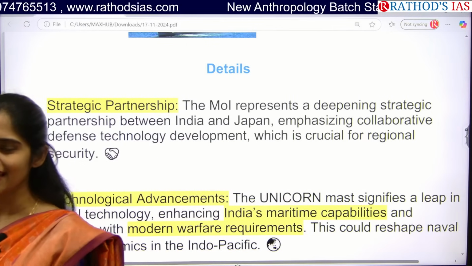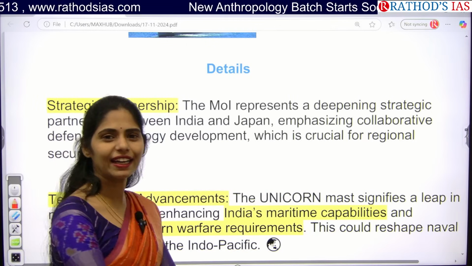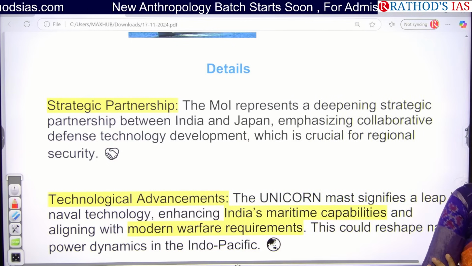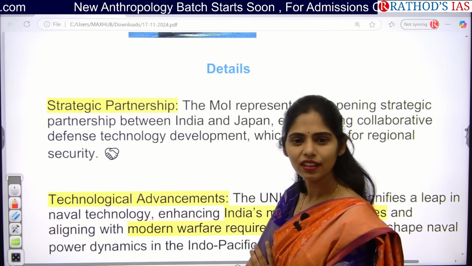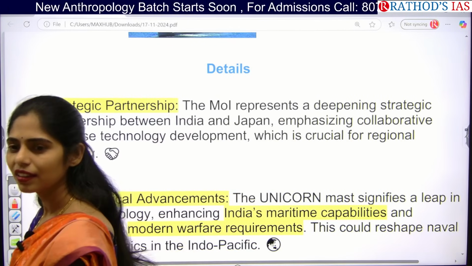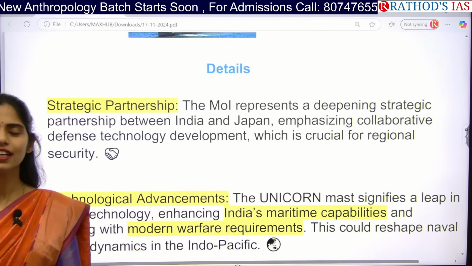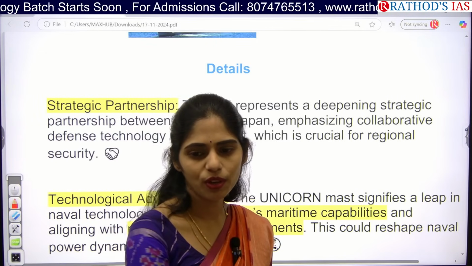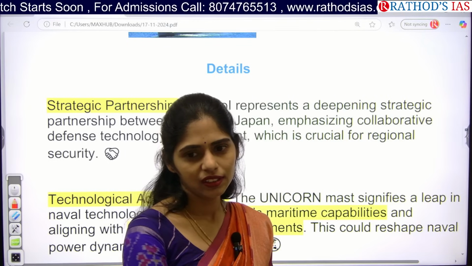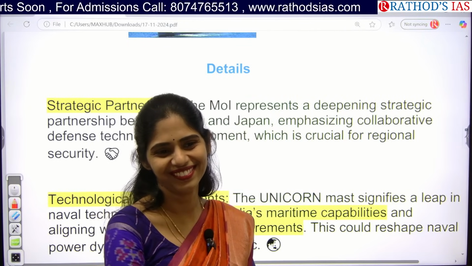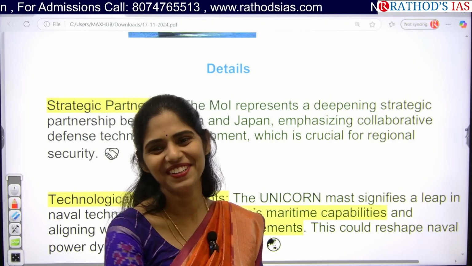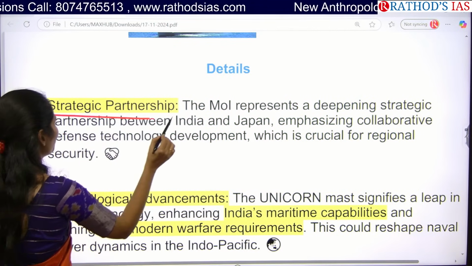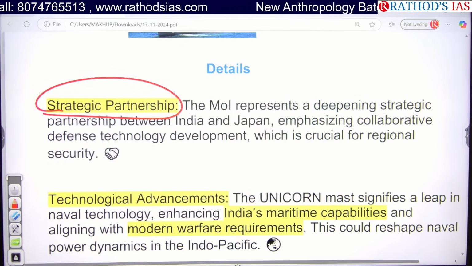Next. Can we say forex reserves? If we get that equipment directly from Japan, we have to pay in foreign currency, but now we are developing that. Next. Yes, we can make a strong defense system. Next. Come on, you can do it. Next. Actually, this is very helpful for improving the strategic partnership between India and Japan.